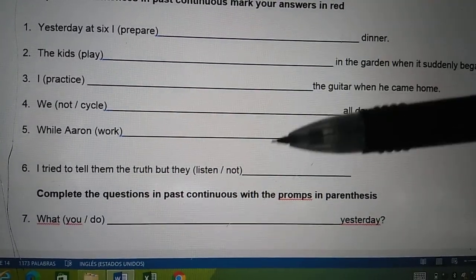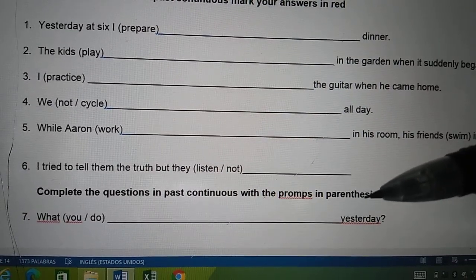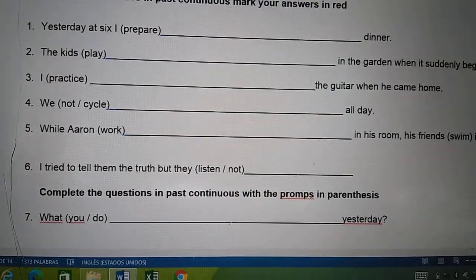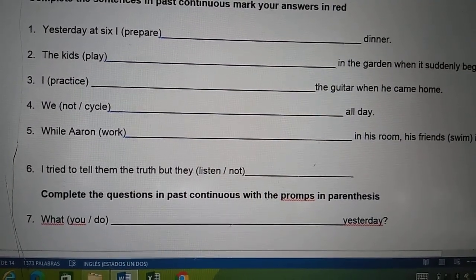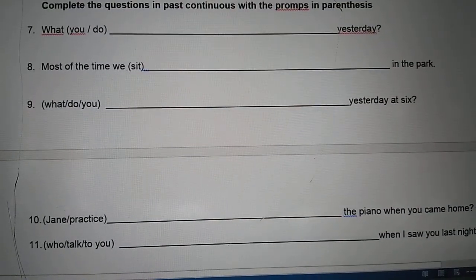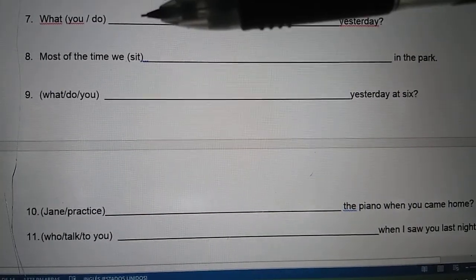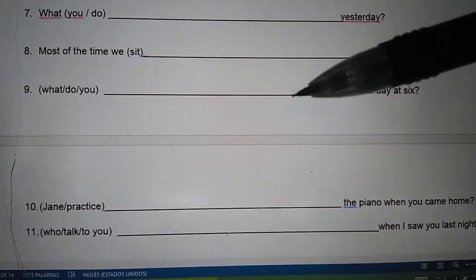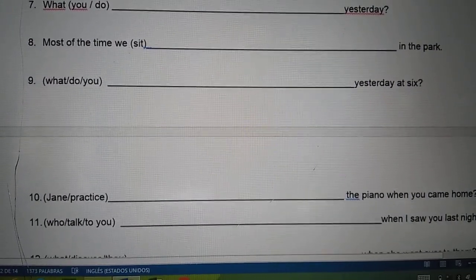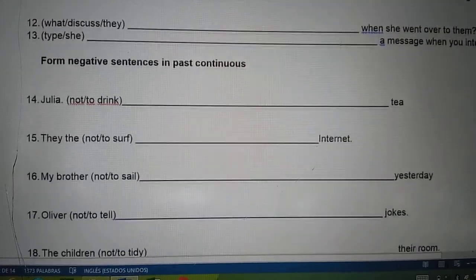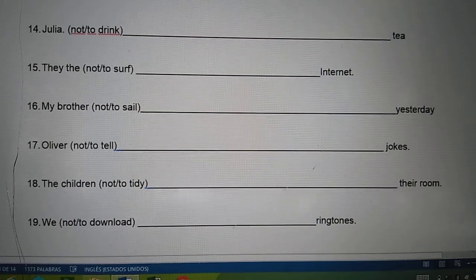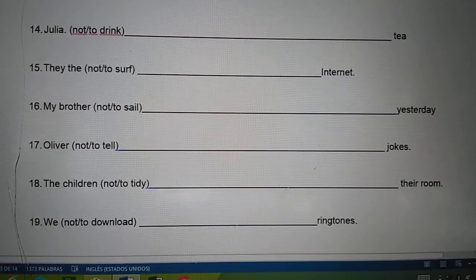In section 2, it says complete the question in past continuous with the prompts in the parentheses. So you have to use this, and the verb to be, they are not auxiliaries, was and were. Remember that over here you have to write the whole question. So in questions you remember how to use it. Be careful with the structure in interrogative. And finally, this is the negative. So try to use all of them in negative.